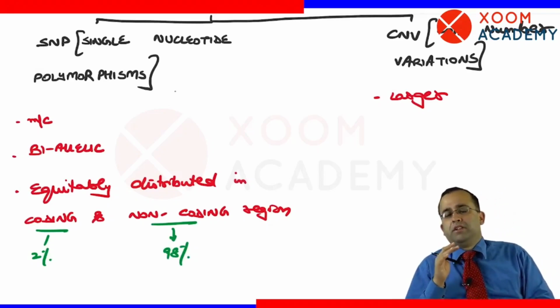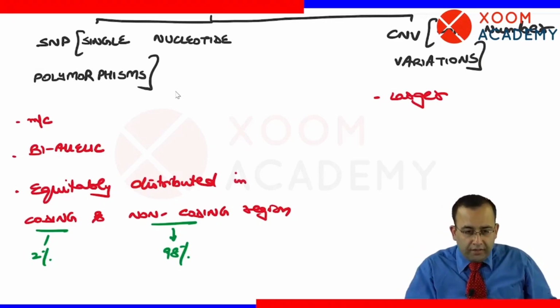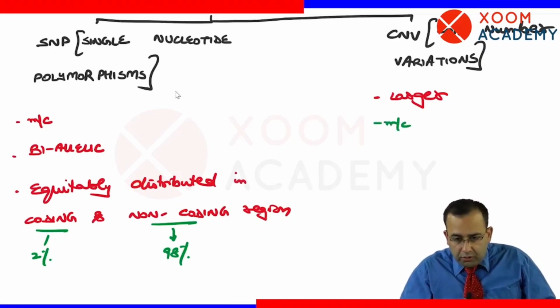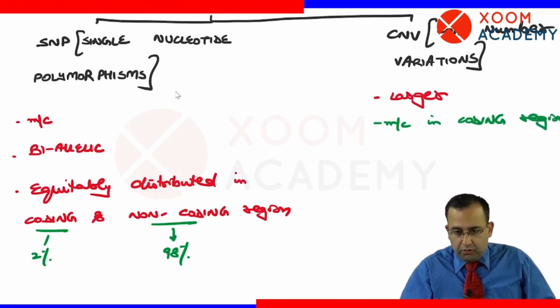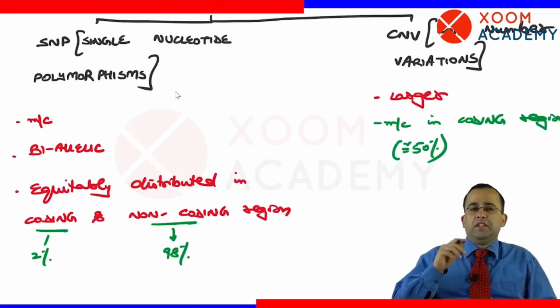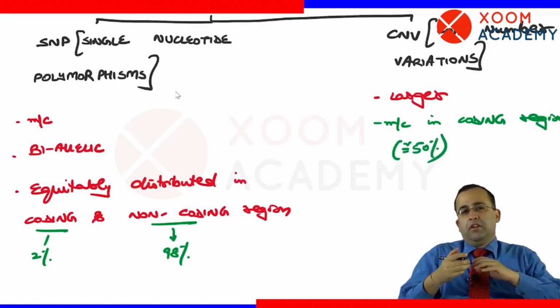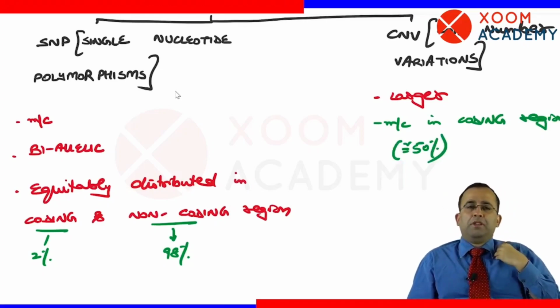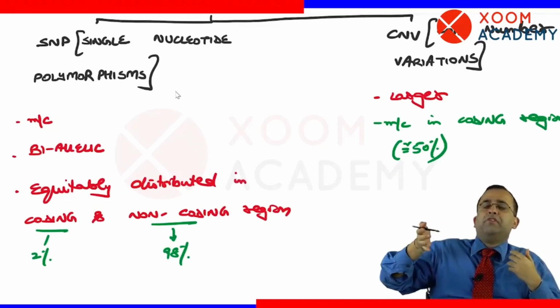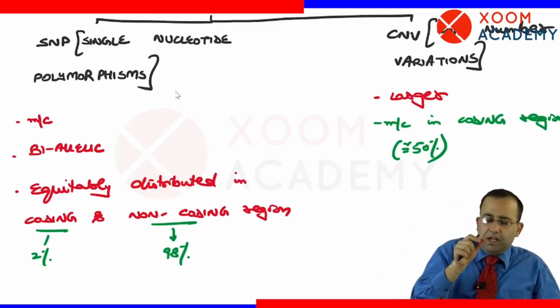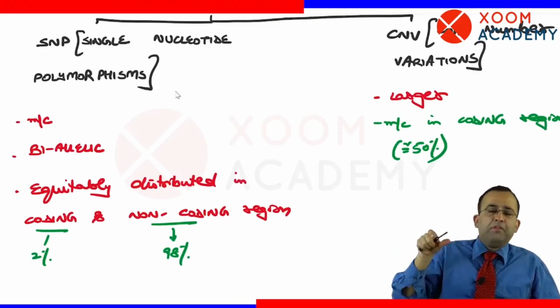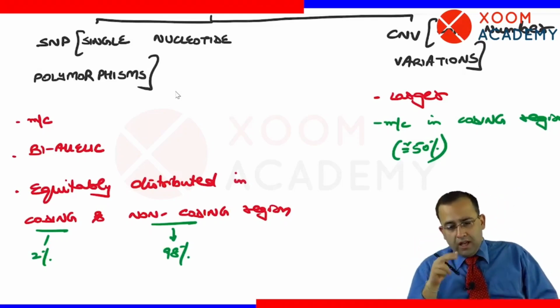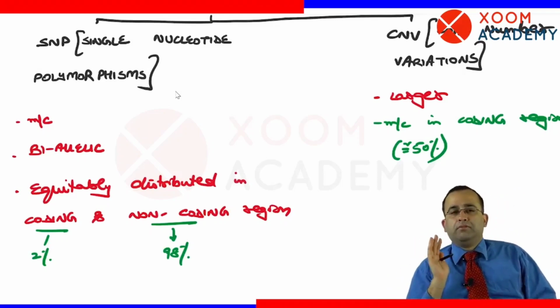Versus copy number variations, which are larger in size and more common in coding region, with approximately 50% of the CNVs occurring in the coding region. Copy number variation means for a particular gene, suppose I have 10 copies, you will have 15, somebody else will have 20 and so on. There is a variation in the copy number.